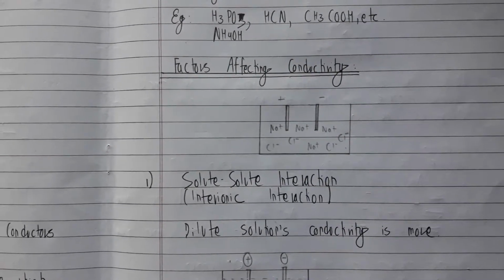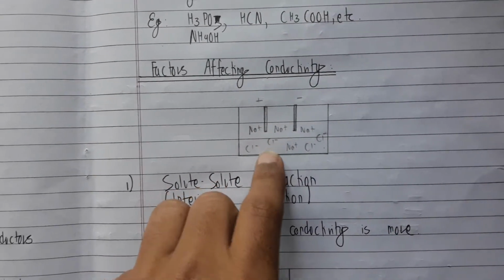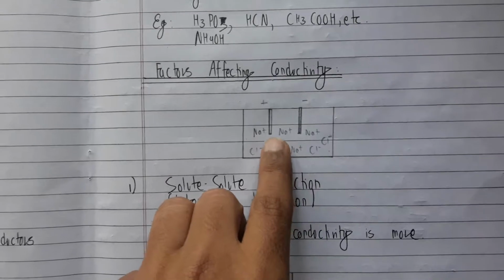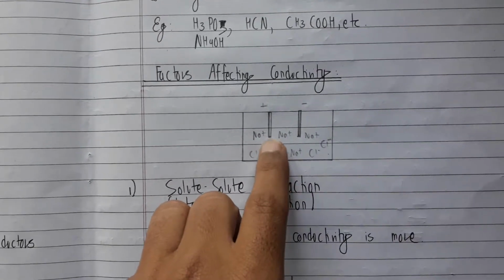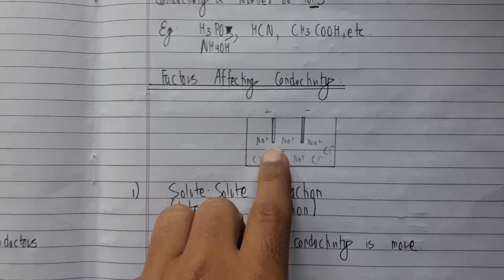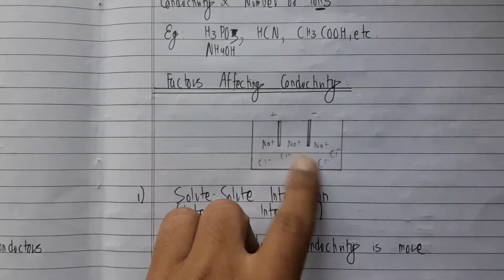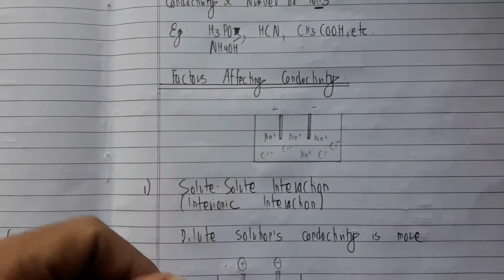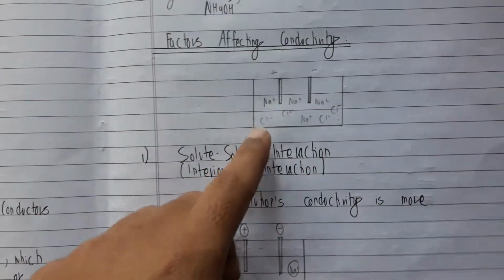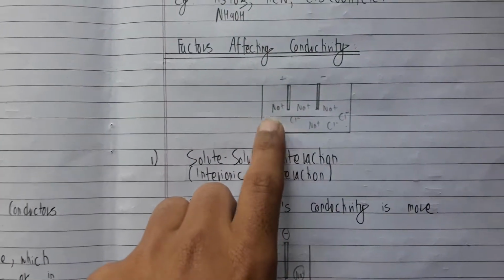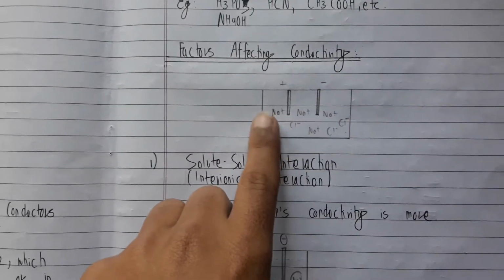So if I insert water, the electrostatic force of attraction between Na+ and Cl- is going to decrease, because the permittivity of water is like 80 times more. We'll talk about that later in electrostatics, but I just want you to realize that when I introduce water, the electrostatic force of attraction between Na+ and Cl- decreases, and they're going to break into ions basically.